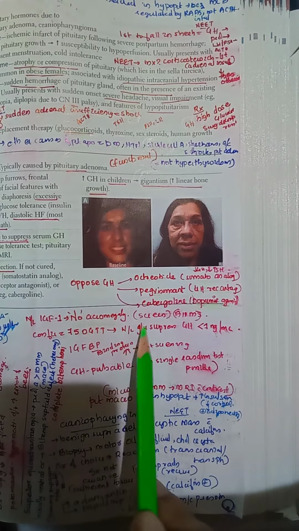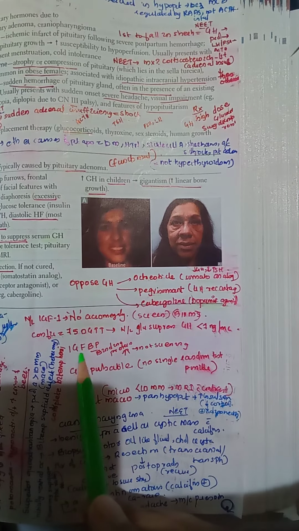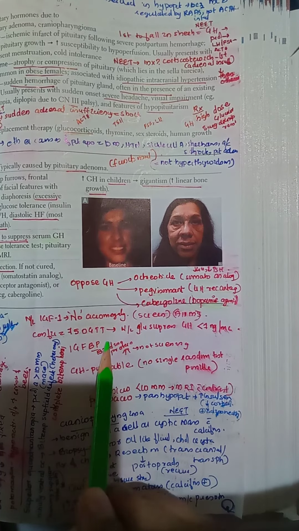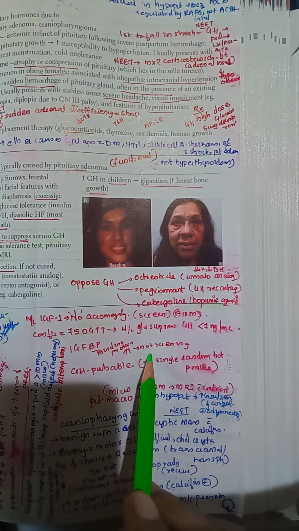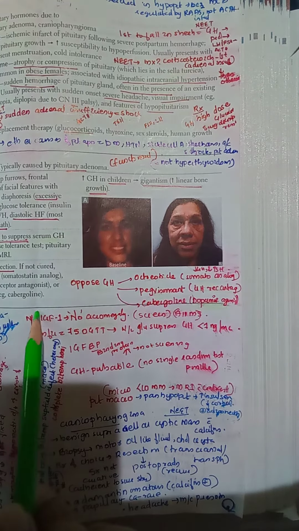Normally, glucose is going to suppress GH. GH is going to become less than 1 nanogram per ml. But if that is not happening, we understand that there is acromegaly. Okay, then insulin-like growth factor binding protein is also getting increased. This was another option in the AIIMS question, but this is not used for the screening. What was the screening test that we used? That was measuring insulin-like growth factor 1.